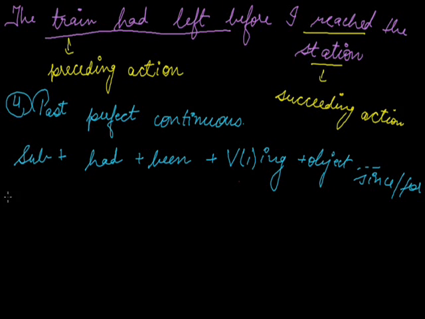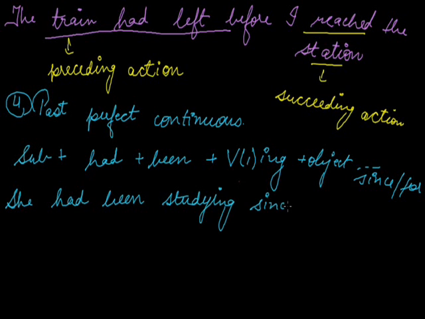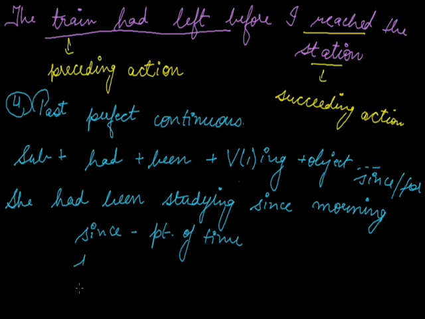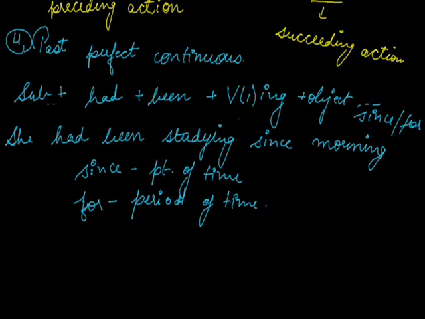Suppose I write a sentence, she had been studying since morning. Since is used for point of time and for is used for period of time. So subject plus had been, verb first form ing, then object, and then since or for.